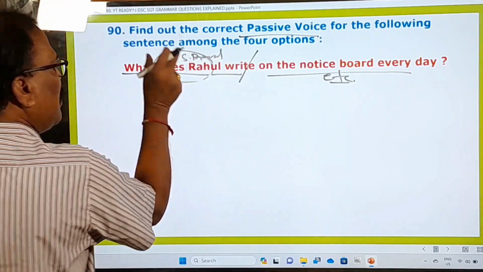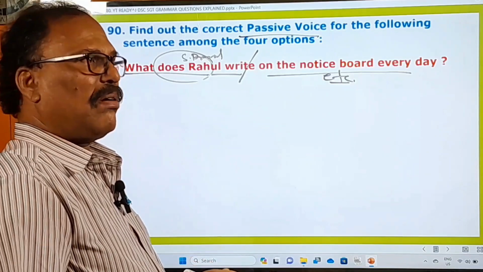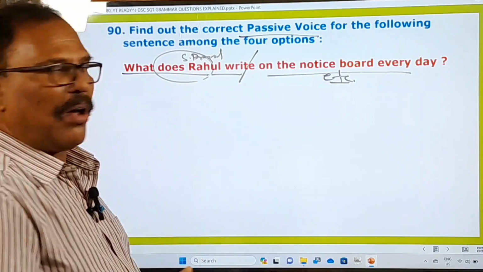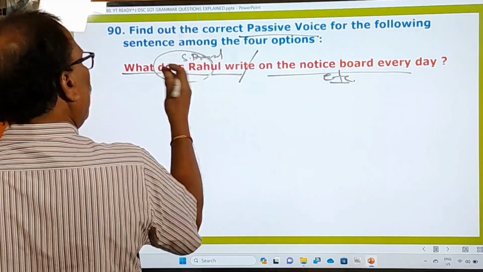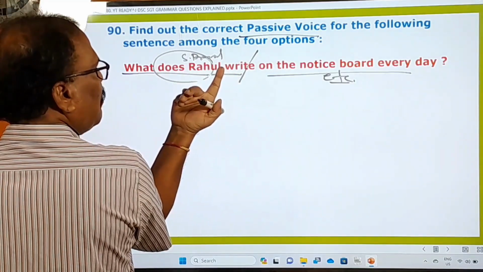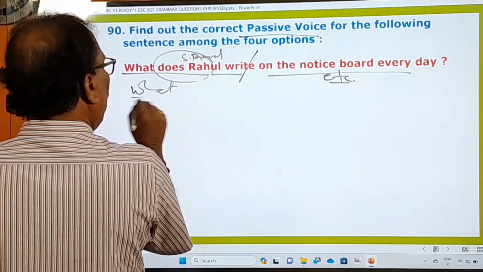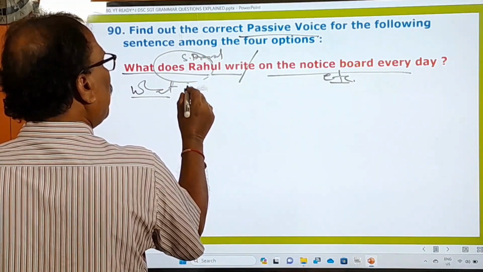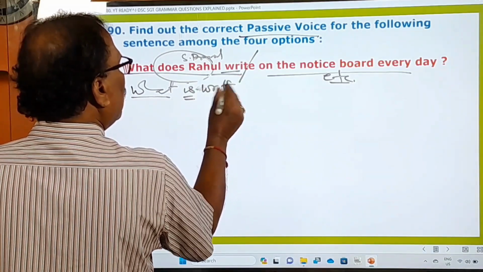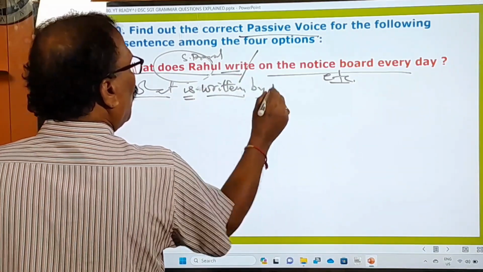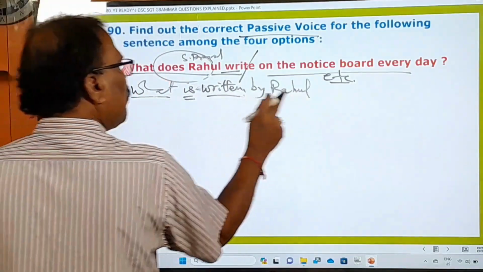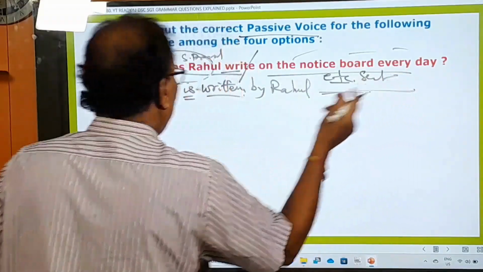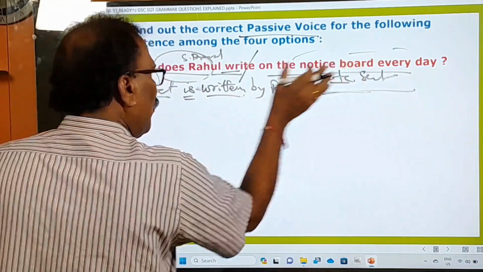When you change this simple present into a passive voice, you must use is or are. If the subject is singular, is. If the subject is plural, are. So what should we say? Now there is no object because the question is asking what does Rahul write. That's why "what" is singular, therefore "is." What is. Now immediately after writing the helping verb, we have to write the verb in the past participle. What is written by Rahul? What is written by Rahul on the notice board? This doesn't change. That you have to write. This must be your answer.